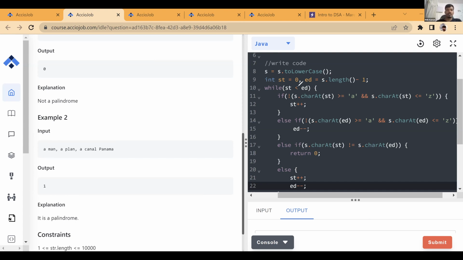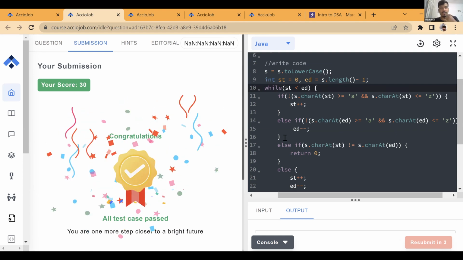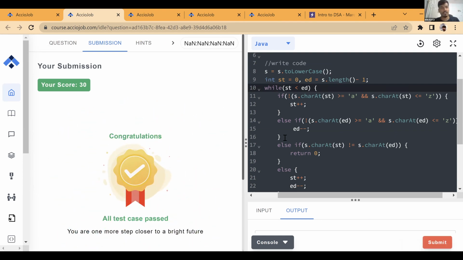See, even if you don't put here equal to it, it doesn't matter. It's not going to matter because see, for start equals to end, this condition is anyways true, right? Start equals to end. So you're comparing the same character, right? So it is anyways going to be fine. Whatever be the other conditions, right? If you put it equal, that's fine. If you don't put it, that's also fine, right? Okay, done. Understood? Palindromic check.